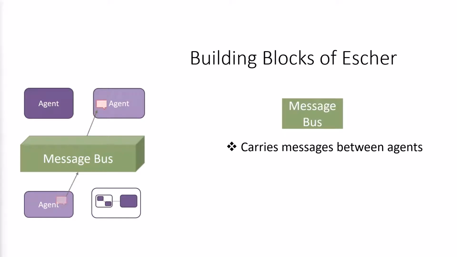Agents use the message bus for communication. The message bus is responsible for carrying a message from a source agent to the destination agent. The message bus is also responsible for hiding the refinement details of the source from the destination. Thus, it provides the transparency property that we discussed before.